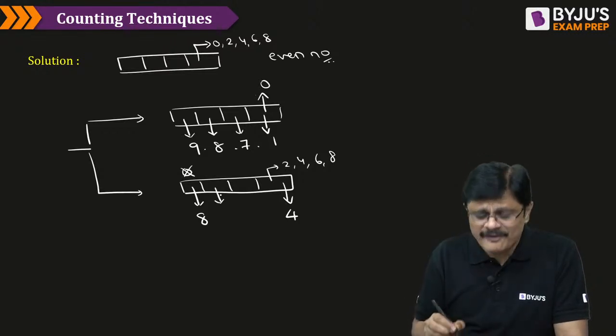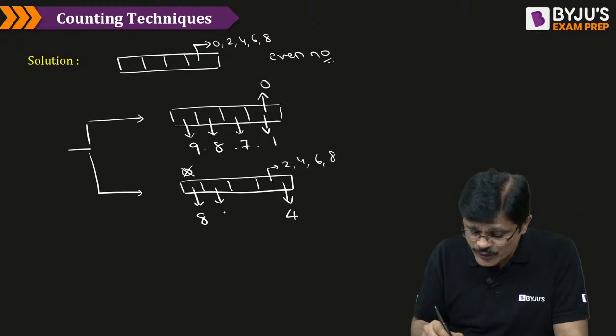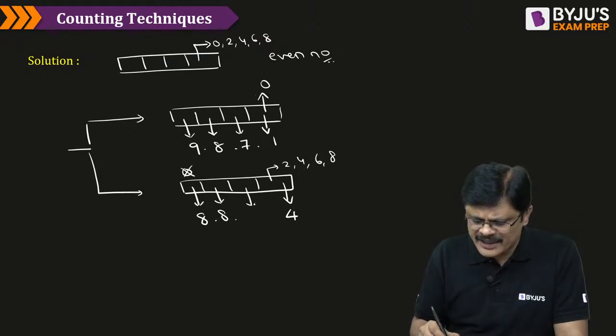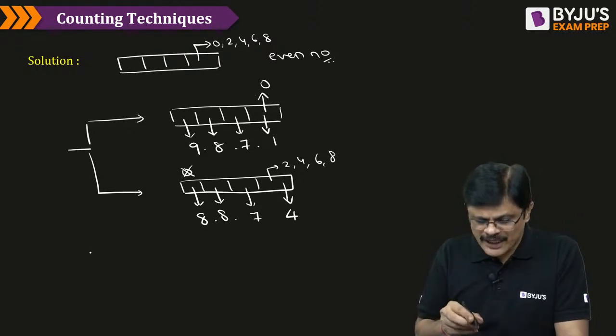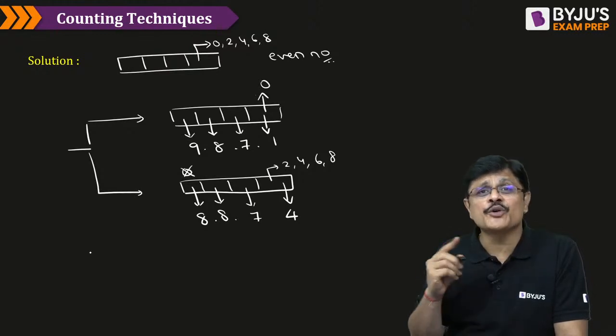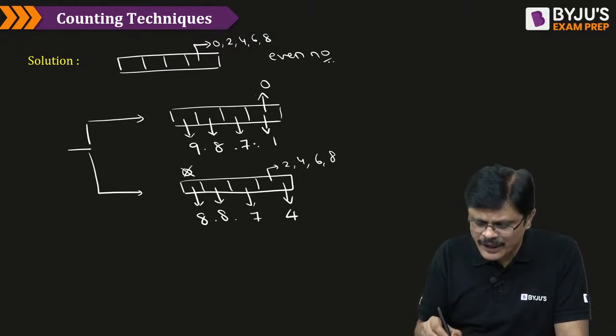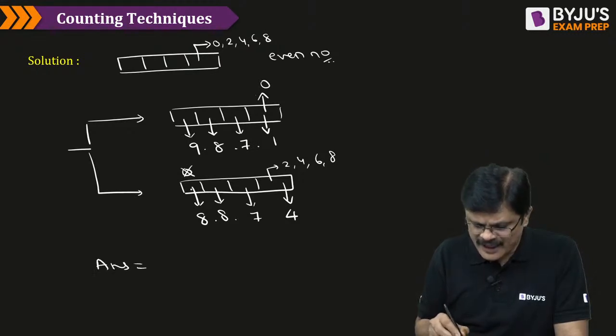Now here you may feel 7 choices, but 0 can come here. So here 8 choices you are having. Then here 7 choices you are having. So the number of 4-digit even numbers without repetition digits is given by 9 into 8 into 7. So the answer for this problem would be 9 into 8 into 7.